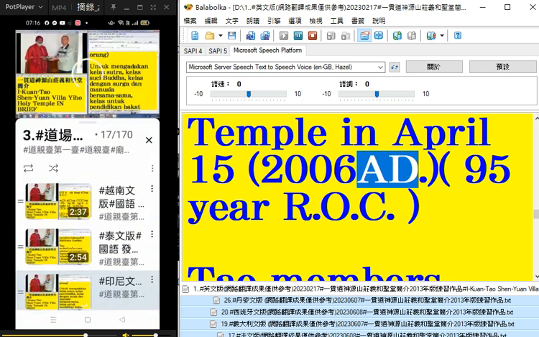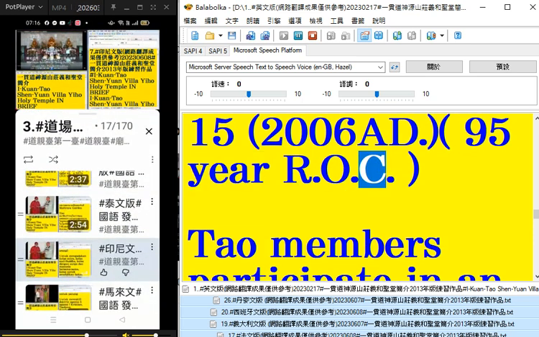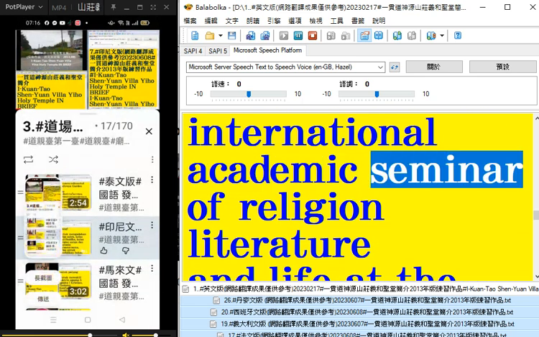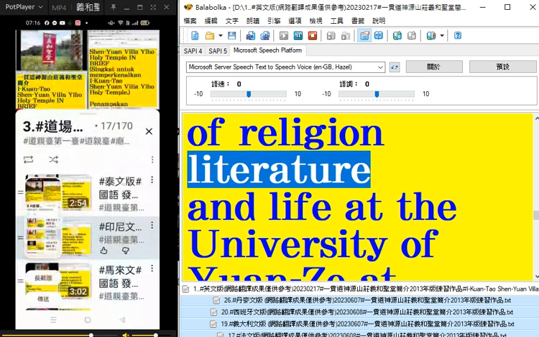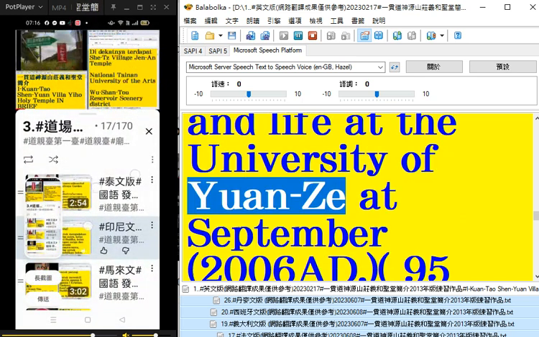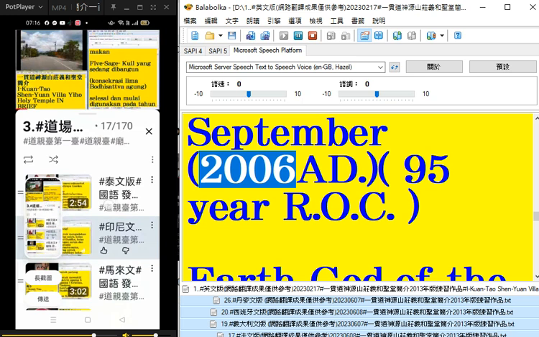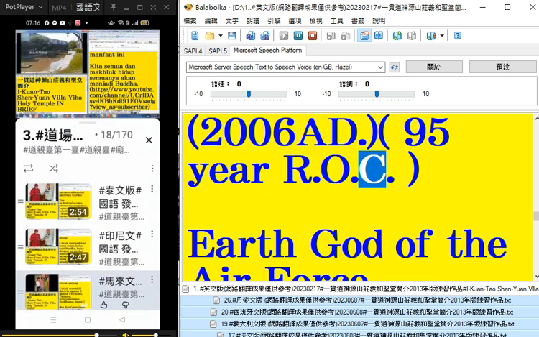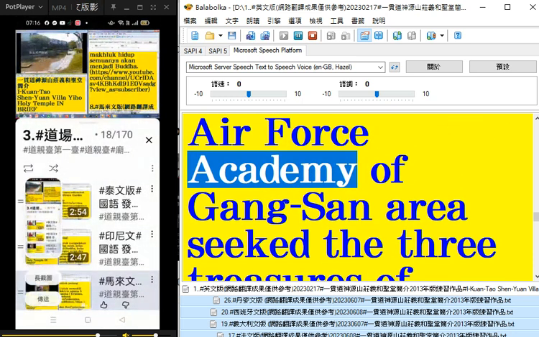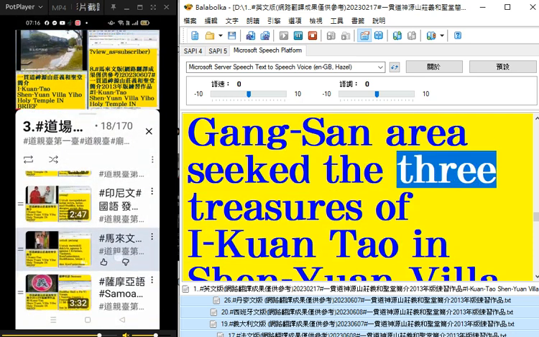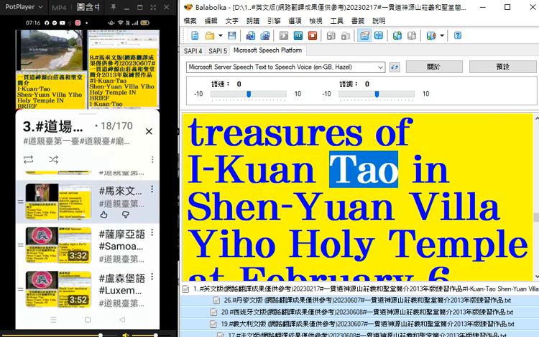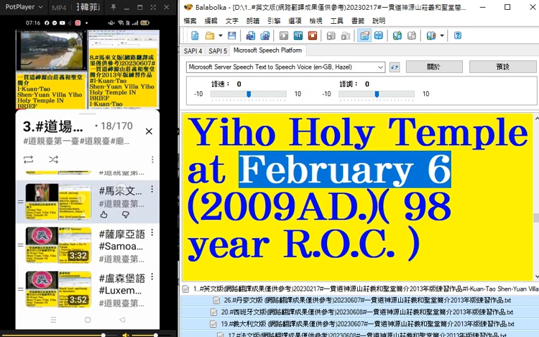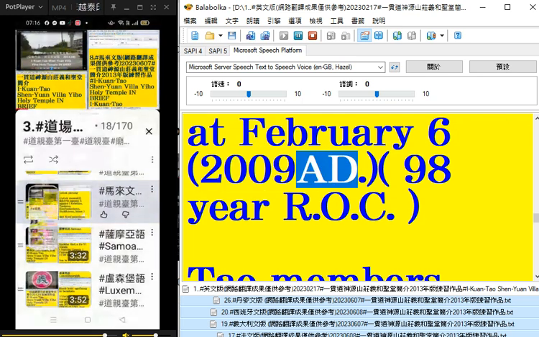2006 AD. 95-year ROC. DAO members participate in an international academic seminar of religion literature and life at the University of Yuan-Zhe at September 2006 AD. 95-year ROC. Earth God of the Air Force Academy of Gangsan area seeked the three treasures of Aikyo DAO in Chi Yuan Villa Yaiho Holy Temple at February 6, 2009 AD.